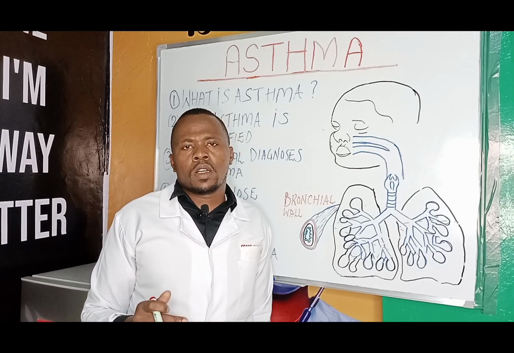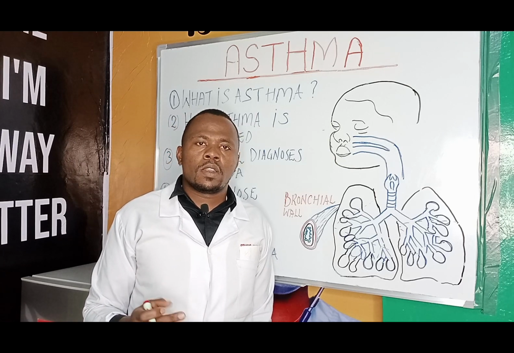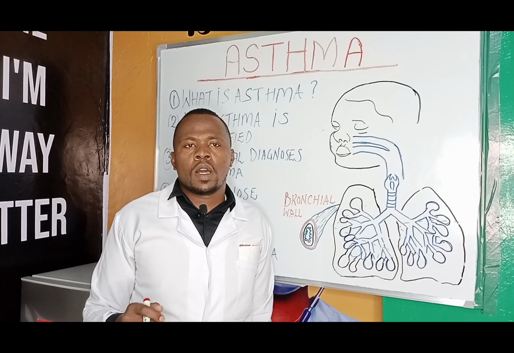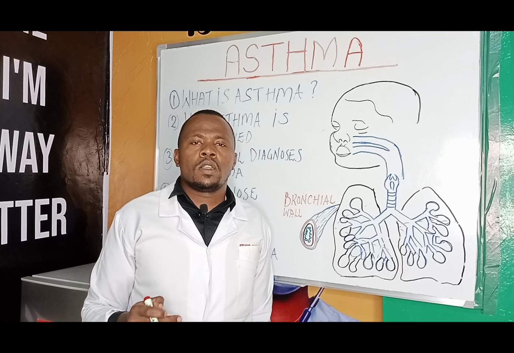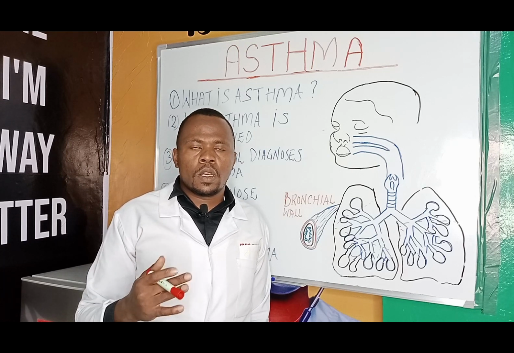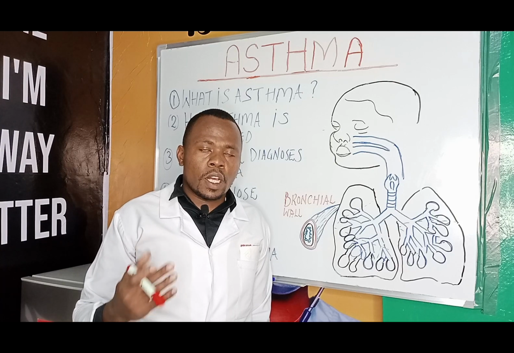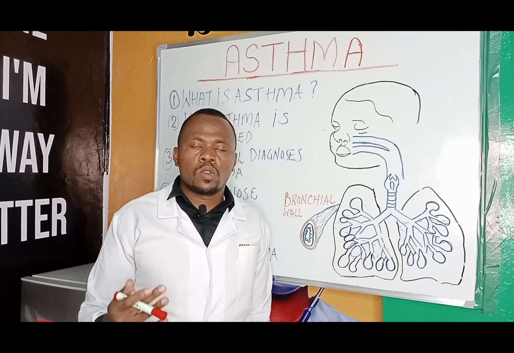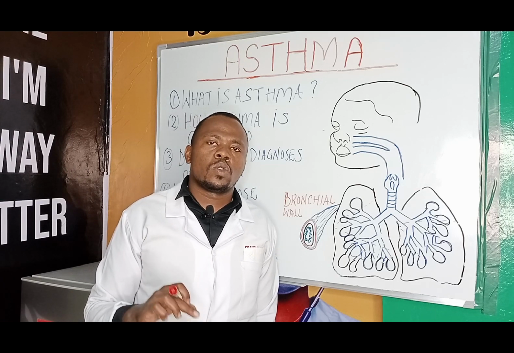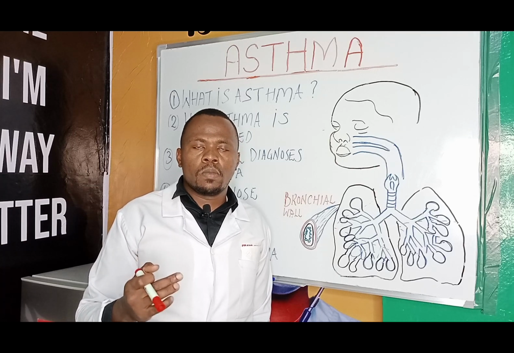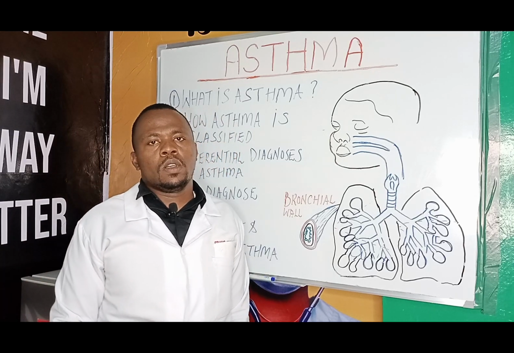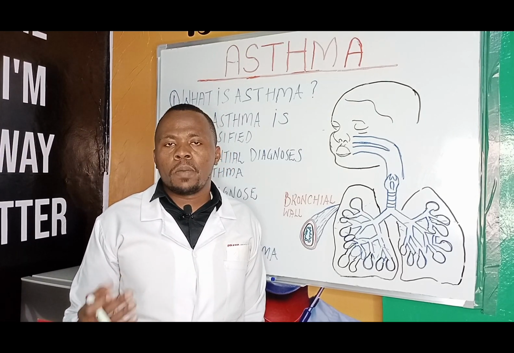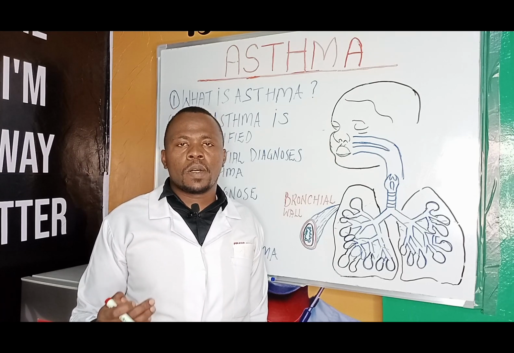We also have the drugs called respiratory modifiers. These are drugs that help to relieve the symptoms of asthma. Other drugs that may be used are allergy drugs. In asthma, we say that there is an overreaction of your immune system to harmless substances that we call allergens. So there are drugs that can be used to try to make your immune system not overreact to these allergens. And also we have other alternative medicines and supplements that can be used to treat and prevent asthma.